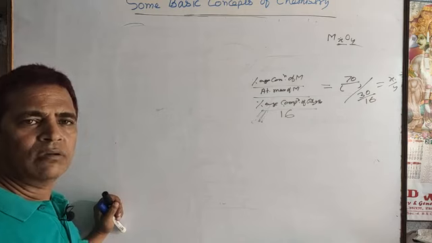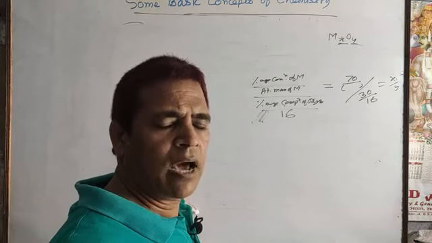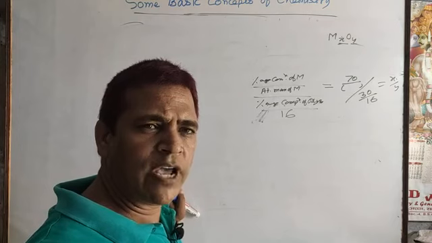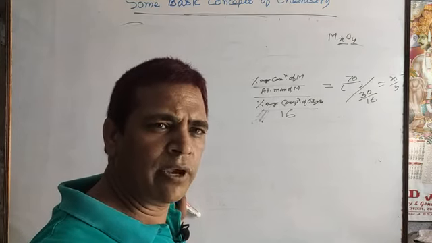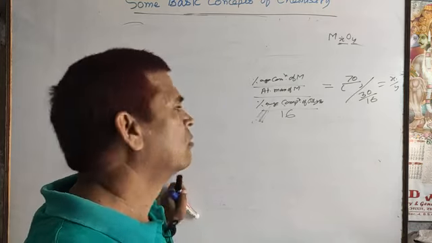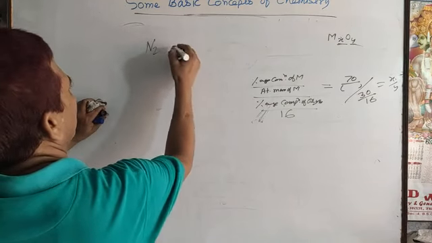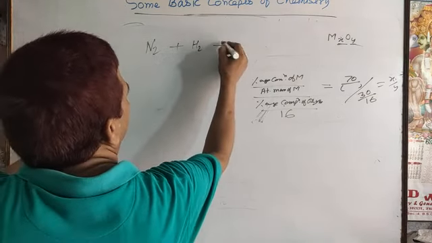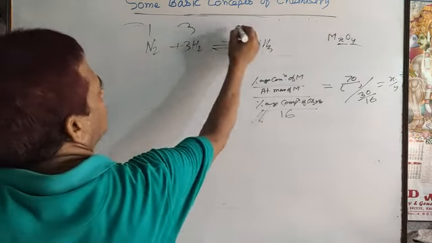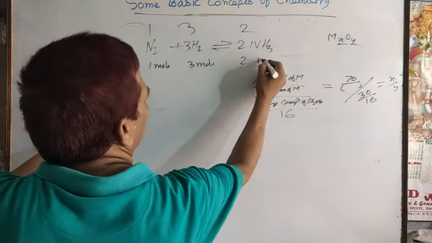And Gay-Lussac's law: for a gaseous reaction, if the gaseous reactants combine together in a certain ratio by volume, the products also bear a ratio by volume. Suppose nitrogen and hydrogen react together: 1 mole of nitrogen, 3 mole of hydrogen, 2 mole of ammonia.